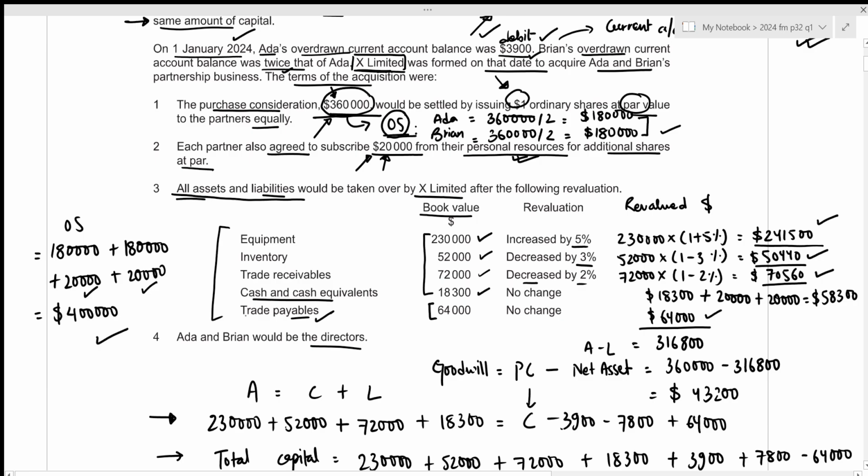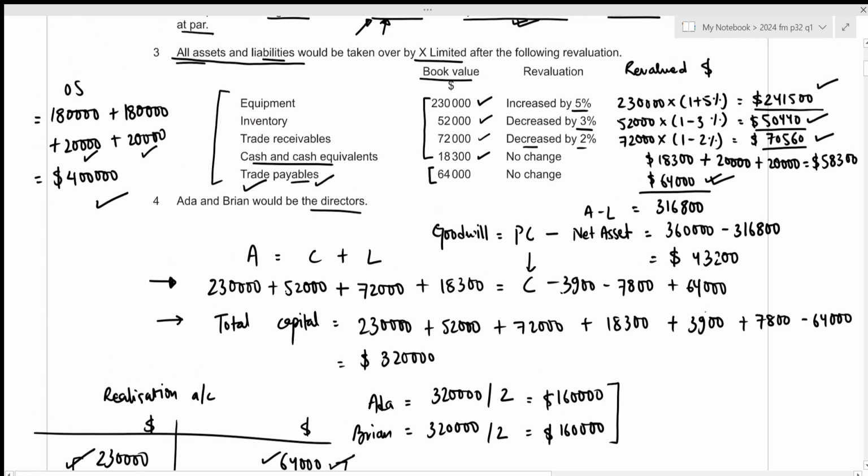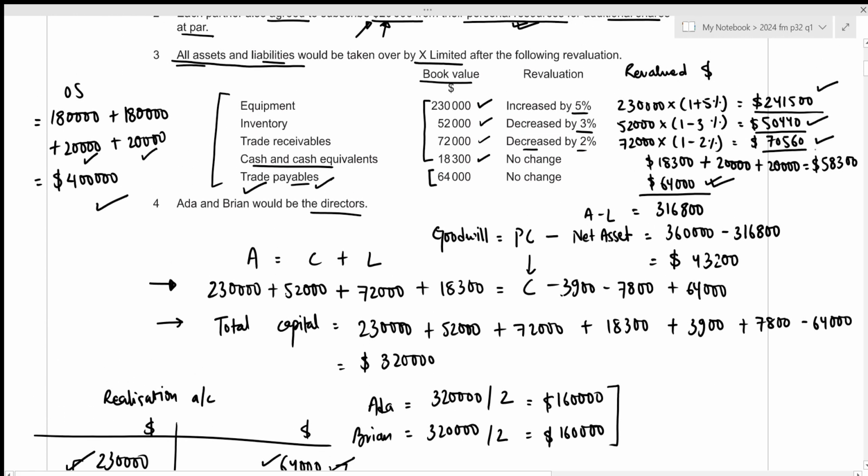Alright, now let's see, we included the ordinary shares, so there will be no other components for equity section. And for the liability, there is only trade payables, and the value will not change. So we can enter it at the value of 64,000 since this was not revalued. Okay, so that is all. Let's start with our non-current assets. So for non-current asset, we have equipment of 241,500 and goodwill of 43,200.